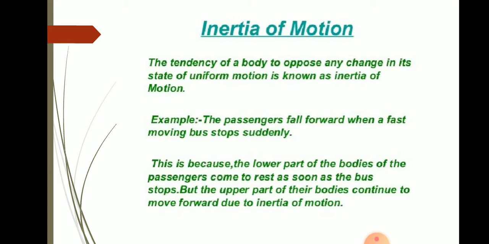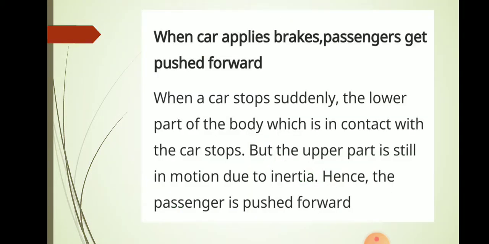This is because the lower part of the body of the passenger comes to rest as soon as the bus stops, but the upper part of our body continues to move forward due to inertia of motion, remaining in the same state of motion. So this is an example of inertia of motion.